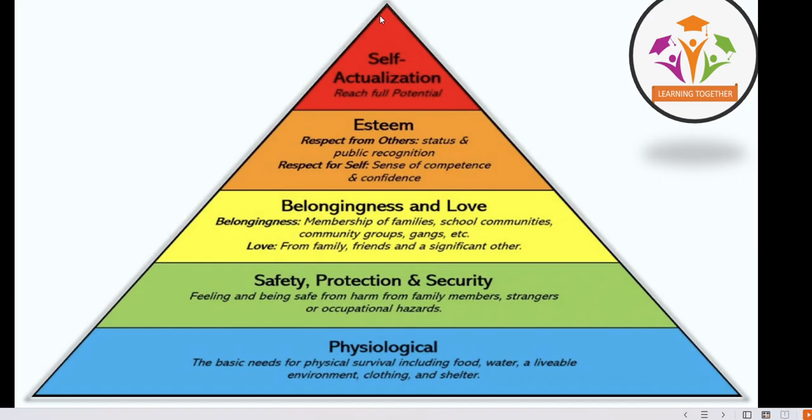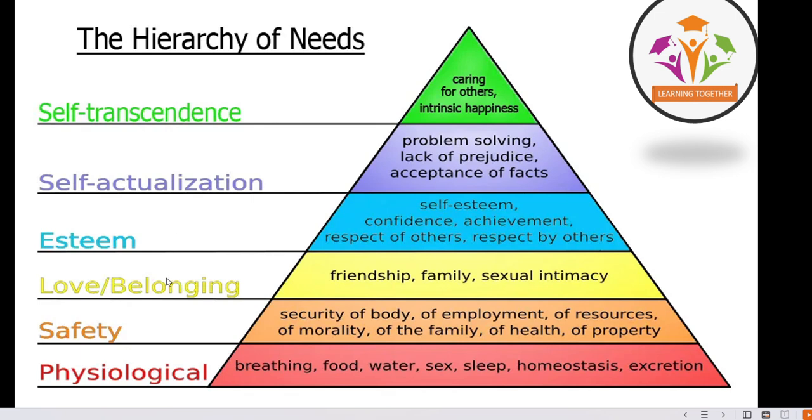This is the first version published by Abraham Maslow of the hierarchy of human need in 1943. But in 2006, it is revised and one more need is added. Physiological need, safety, love and belonging, esteem, self-actualization, self-transcendence.